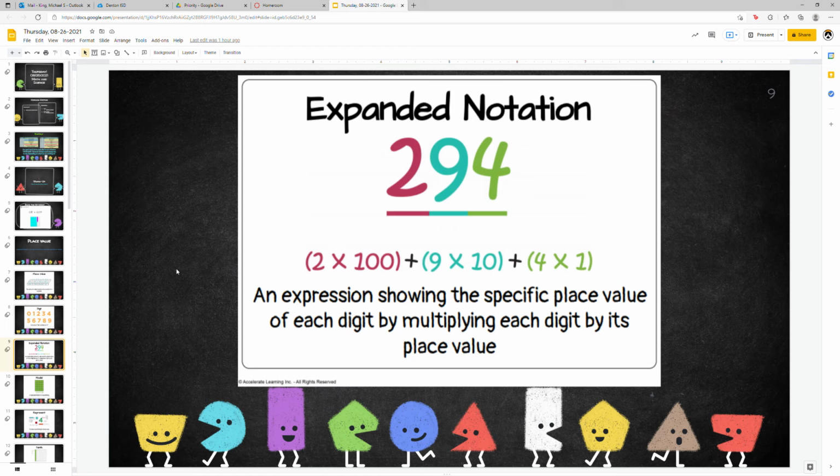We've talked about expanded notation before. It's an expression showing the specific place value of each digit by multiplying each digit by that place value. So for example, in this number, 294, 2 is in the hundreds place, so we're multiplying the digit 2 times 100, that place value spot it's in. We add that to the 9 in the tens place times 10, because it's in the tens place, followed by 4. 4 times 1, because it's in the ones place.